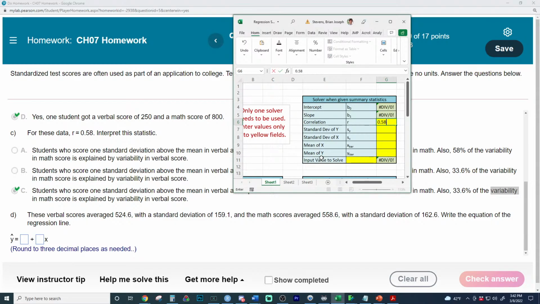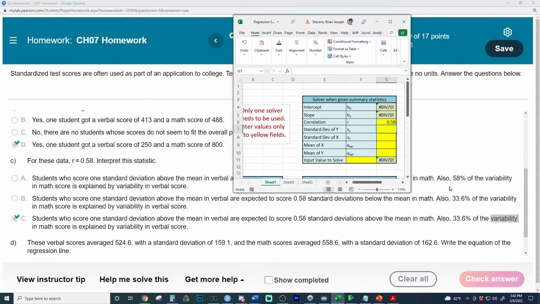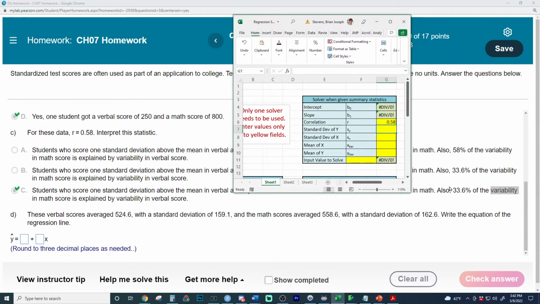Now I'm going to pause right here because it says standard deviation of the Y. Now the Y is math. Got to remember that Y is math. So can anyone tell me in the chat what the standard deviation of Y is for 100 points right here? What is the standard deviation of Y? Be very careful. If you put something in the wrong spot, it will not give you the right answers. So look at the screen. What is the standard deviation of Y? And Y is mathematics.